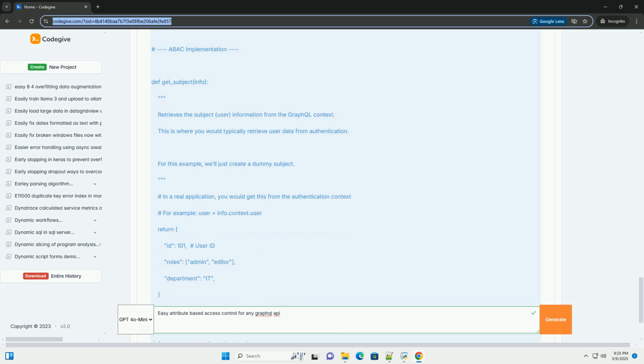Conclusion. This tutorial has provided a practical introduction to implementing ABAC for your GraphQL API. By following these steps, you can create a fine-grained and flexible authorization system that meets the security requirements of your application. Remember to adapt and extend this example to fit your specific needs and to continuously improve your ABAC policies as your application evolves. Using ABAC will significantly enhance the security and control over your GraphQL data. Good luck.